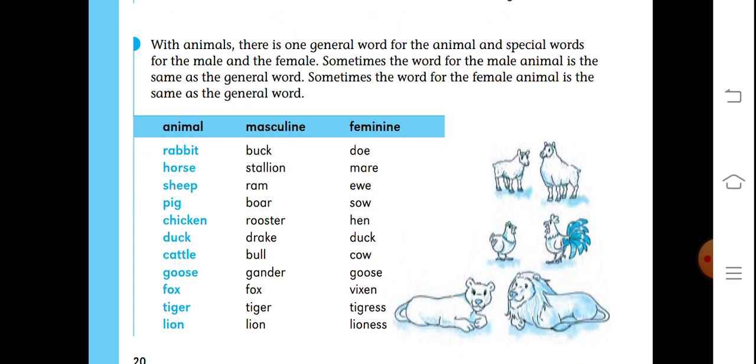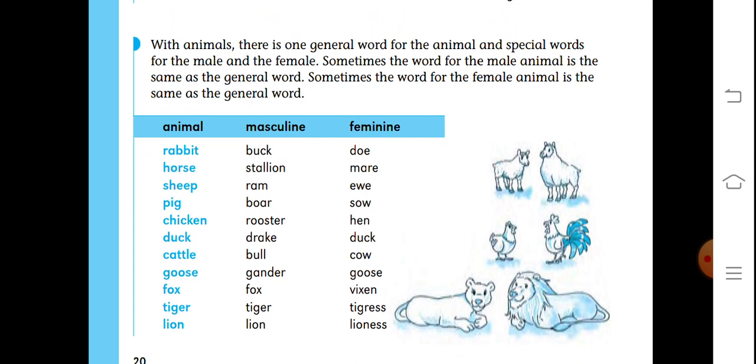Goose, its masculine is gander and feminine is goose. Fox, its masculine is fox and feminine is vixen. Tiger, its masculine is tiger and feminine is tigress. Lion, its masculine is lion and feminine is lioness.